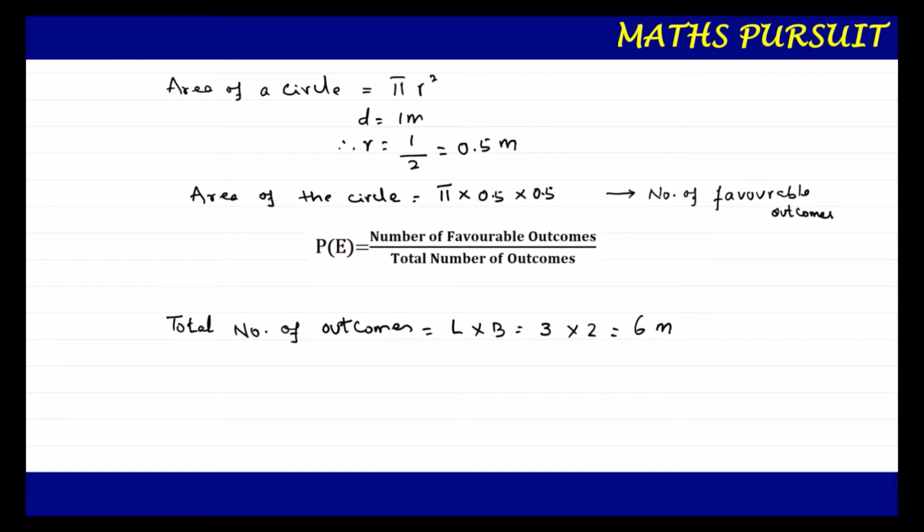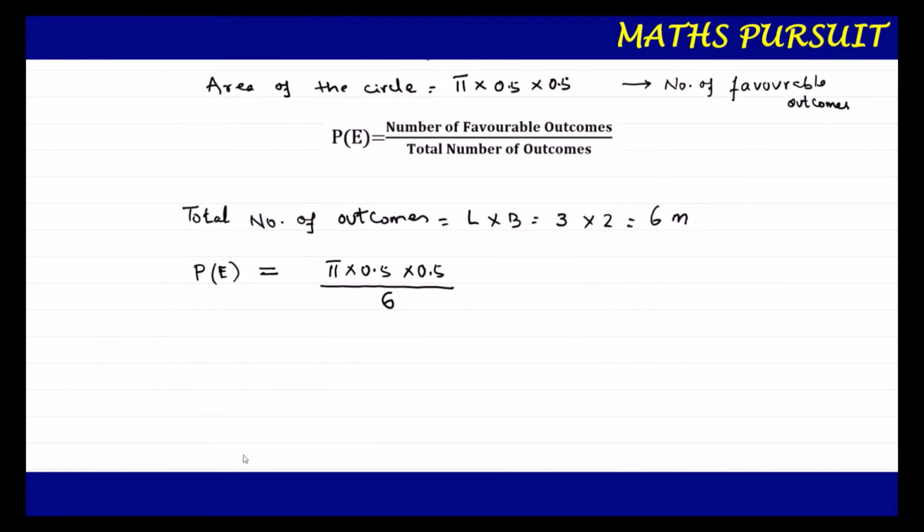Now let us find out the probability of the event. What event? What is the probability that the die will land inside the circle with diameter 1 meter? This is the event. So I can now write probability of the event is equal to number of favorable outcomes, that is pi into 0.5 into 0.5, upon total number of outcomes. We got total number of outcomes as 6. I hope till here we are very clear. What we got is pi into 0.5 into 0.5 upon 6.